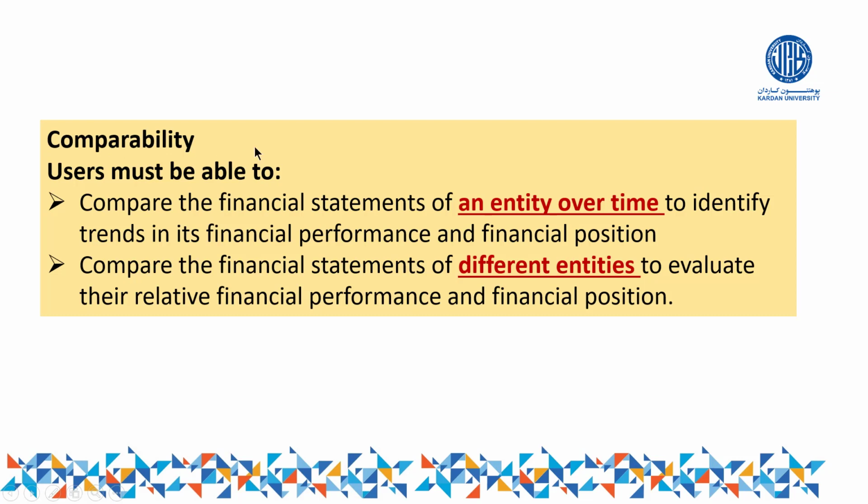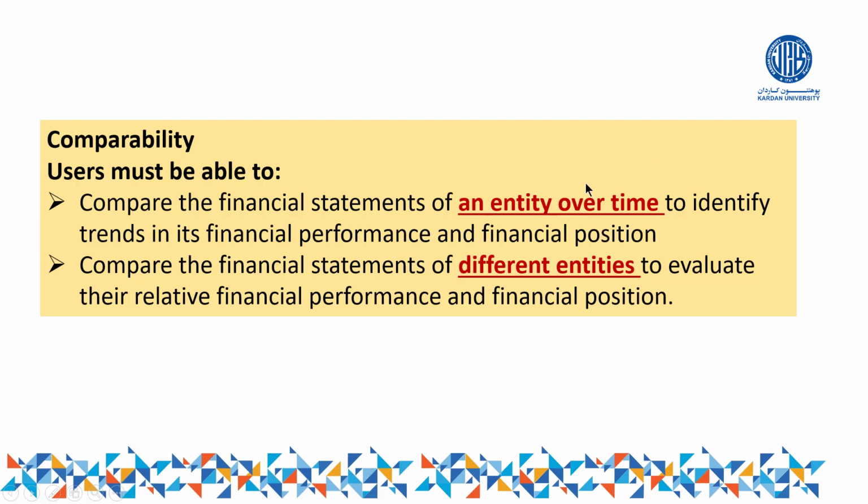Number one is comparability. Comparability means the users of accounting information must be able to do two things. Number one, they should be able to compare the accounting information of this company over a period of time.